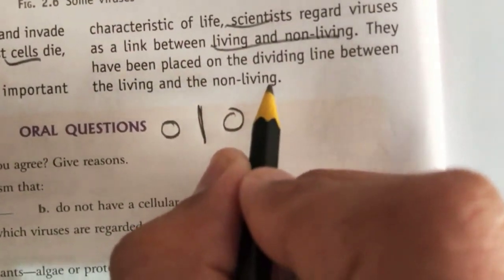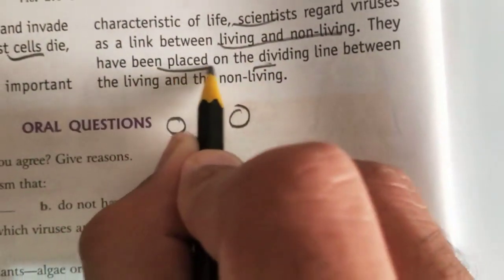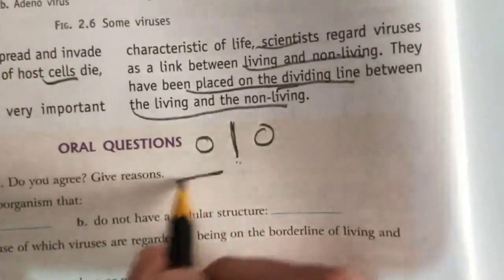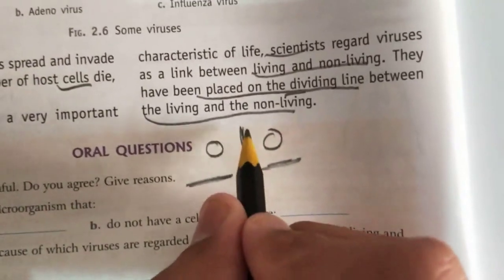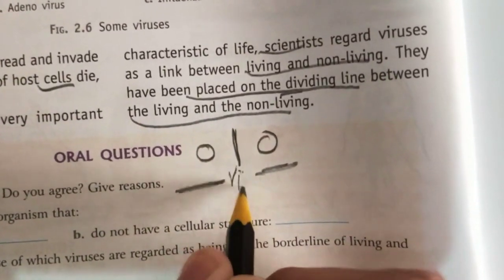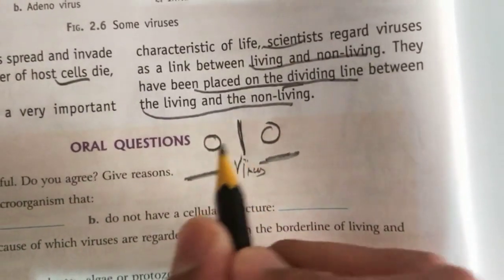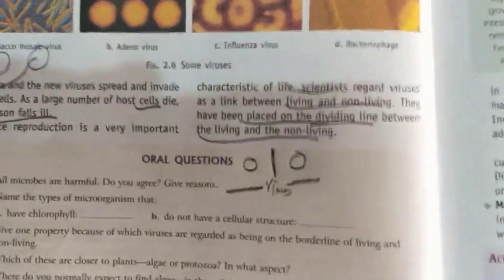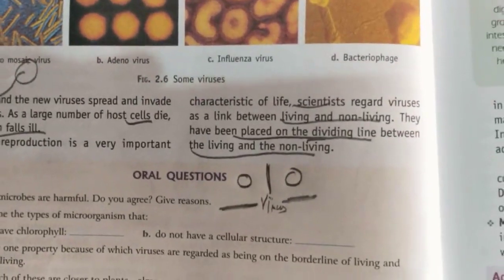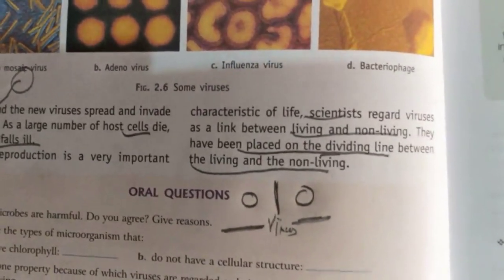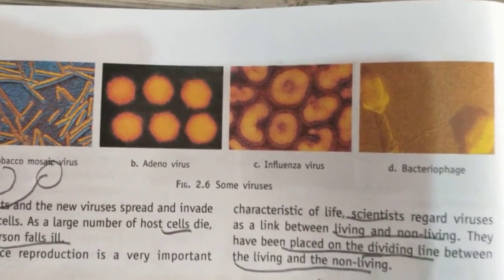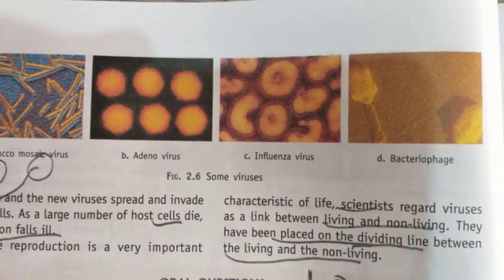So viruses have been placed on the dividing line. This is the dividing line between the living and non-living. Suppose this is non-living and this is living. So where can we place viruses? Viruses are placed on the dividing line between the non-living things and the living things. I think there is a question in the back exercise: why has the virus been placed on the borderline? Because outside they are non-living, inside the human cell they are living. Some kinds of viruses look like this: tobacco mosaic virus, adenovirus, influenza virus, bacteriophage.